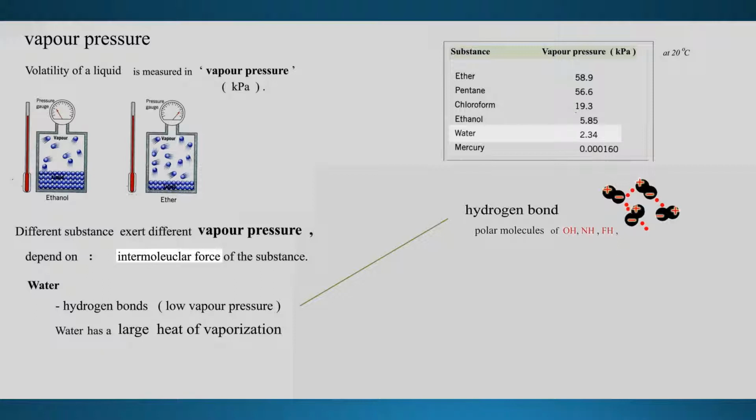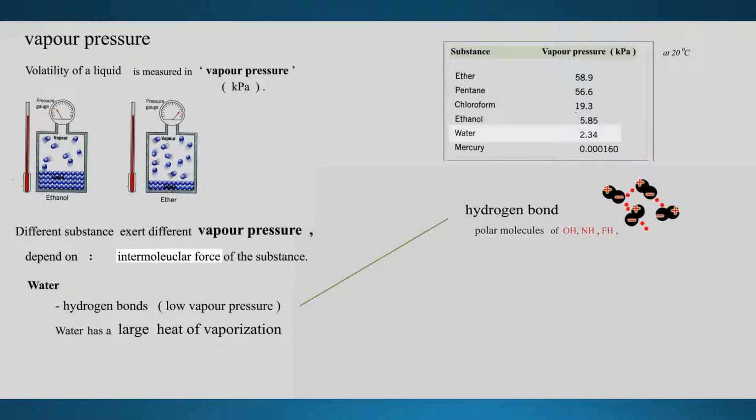So, remember our earlier topic. This hydrogen bond is caused by polar molecules containing OH, NH, or FH groups. That means water has a large heat of vaporization.